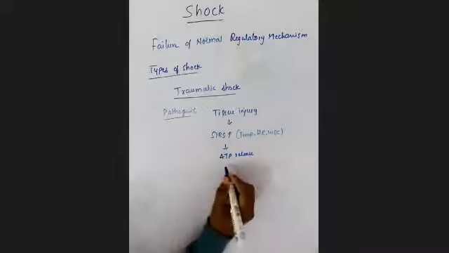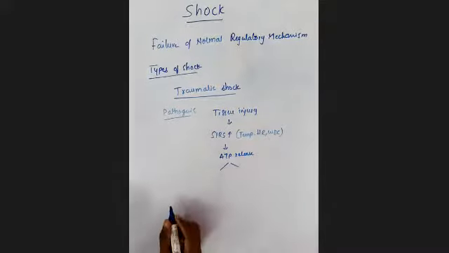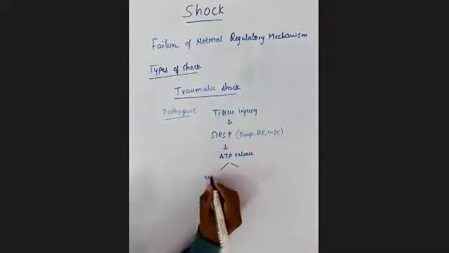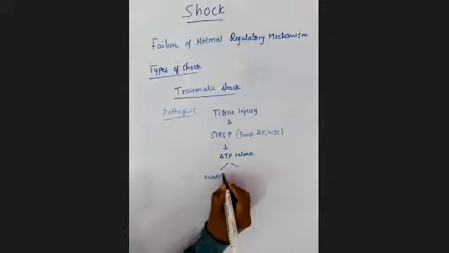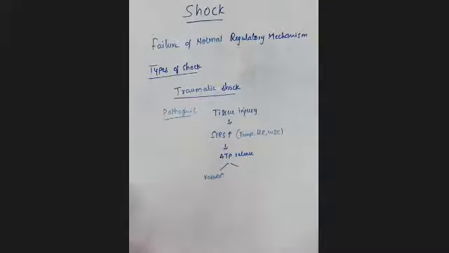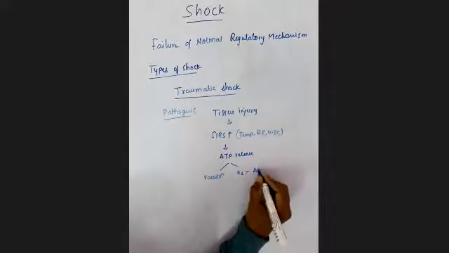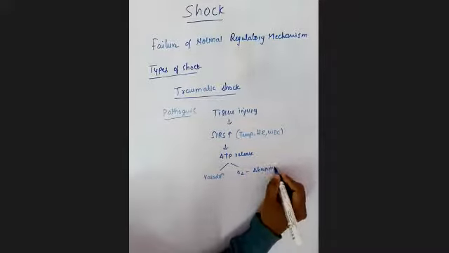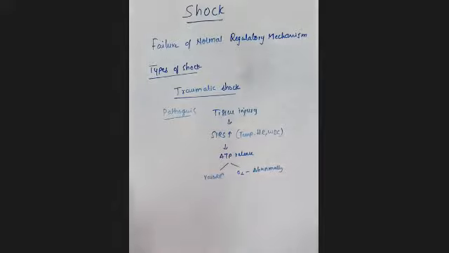Whenever the ATP is released, it causes systemic vasodilation, and it also causes the oxygen to be used abnormally. Not normally, but abnormally, the oxygen consumption is going to be very high.